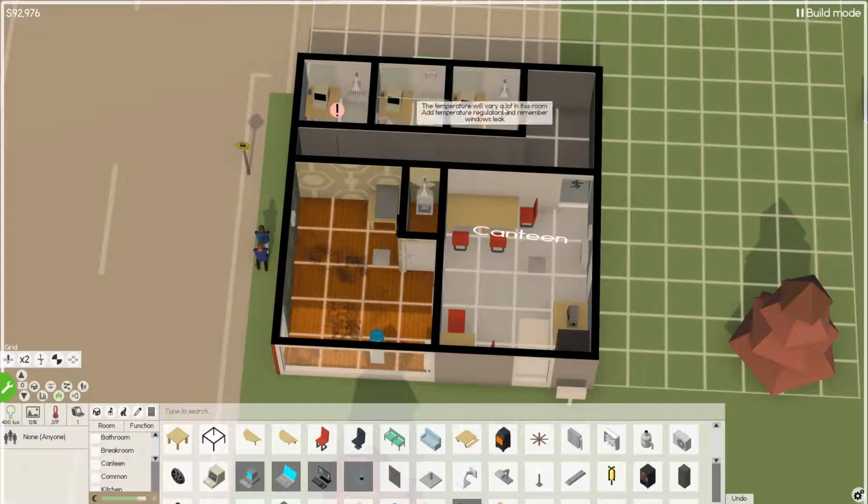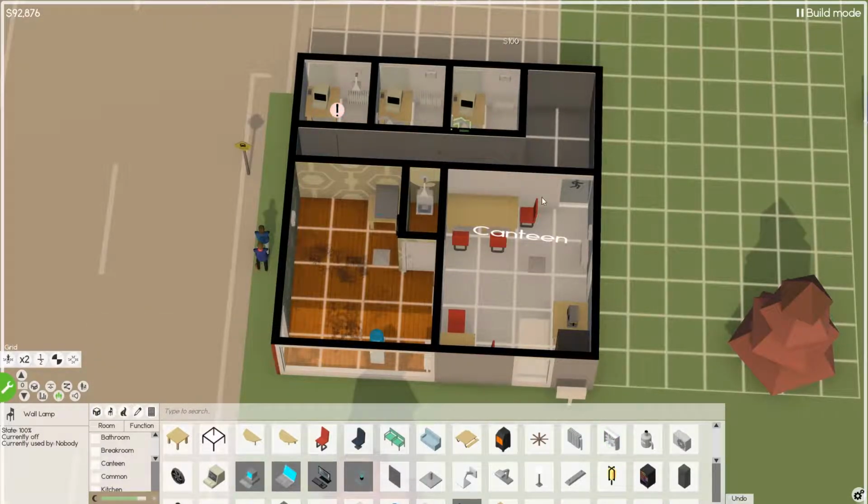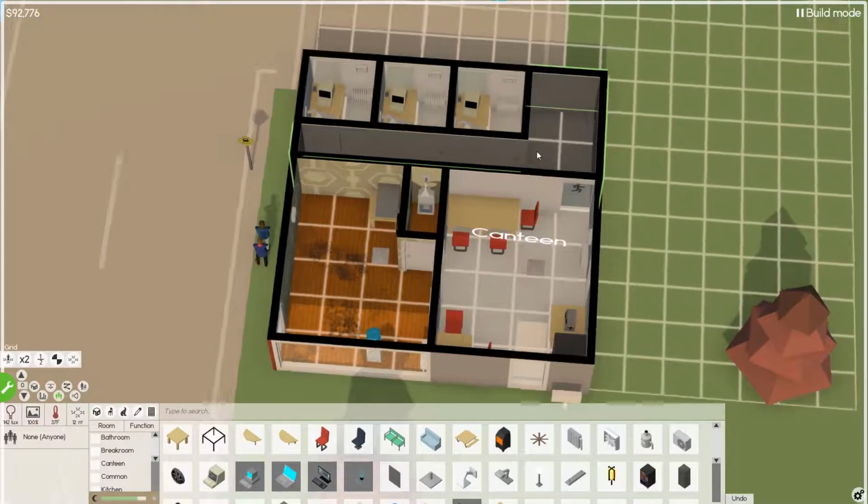Perfect. So we'll just switch these real quick. And you just got to work with what errors it's throwing at you as you're building out your rooms. Make sure you have things taken care of. They will complain a lot if the rooms are cold. There we go. So there's each of the rooms.